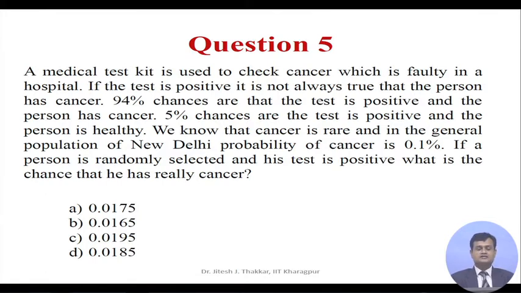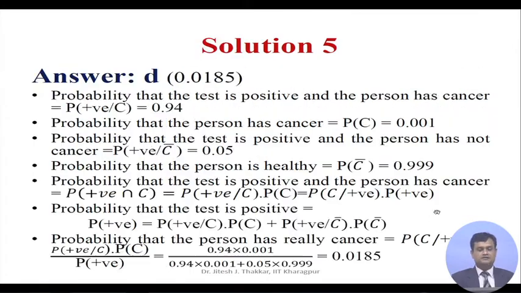The options are A 0.0175, B 0.0165, C 0.0195, D 0.0185. The solution is interesting. The correct answer is D, 0.0185.